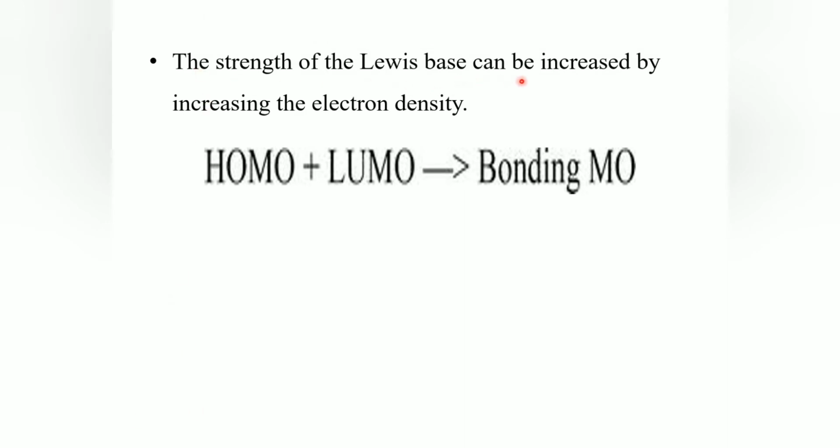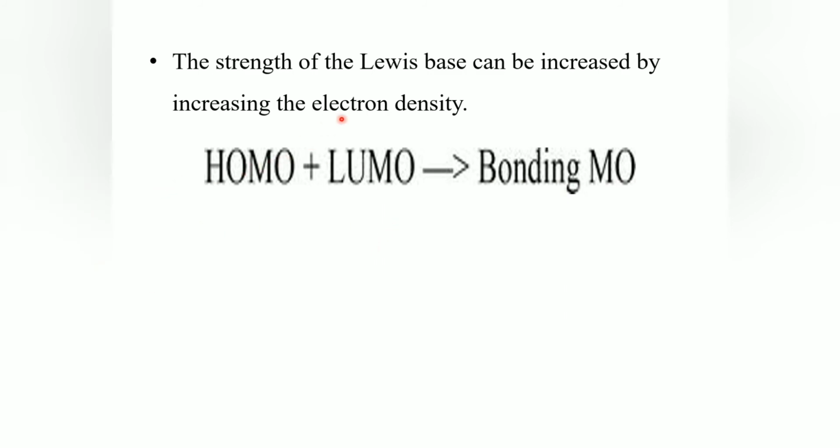The strength of a Lewis base can be increased by increasing the electron density. We'll see an example. When a Lewis acid reacts with a Lewis base, it forms a bonding molecular orbital. For example, the lowest unoccupied molecular orbital, the LUMO, is considered a Lewis acid, and it reacts with a Lewis base, the highest occupied molecular orbital, the HOMO, to create a bonding molecular orbital. This is known as a Lewis reaction.